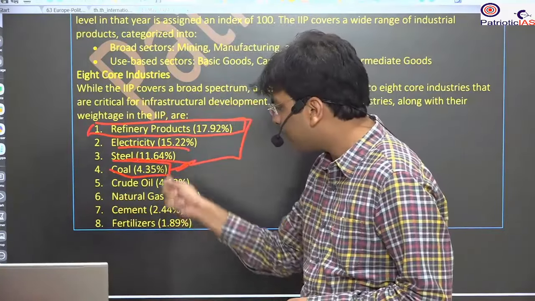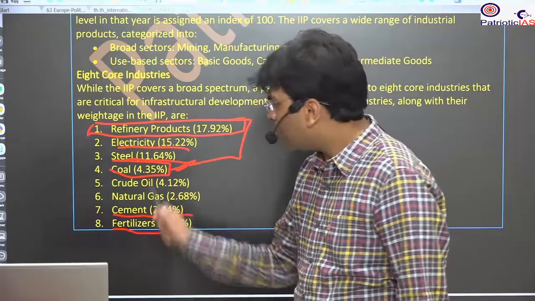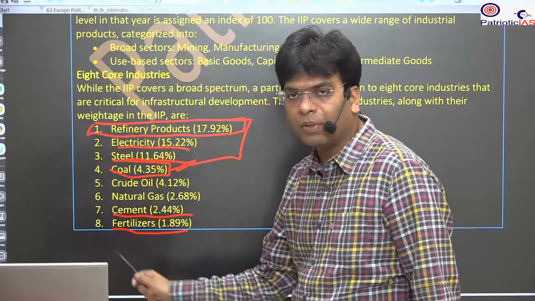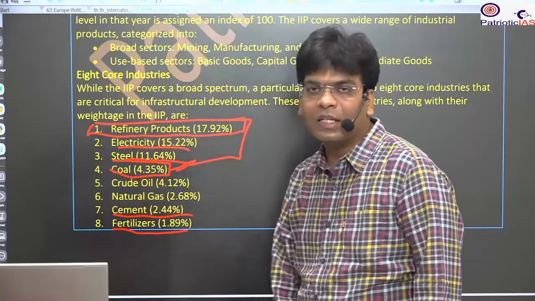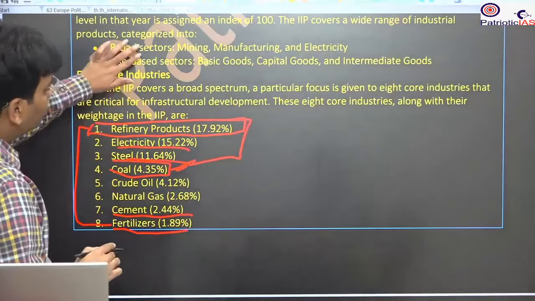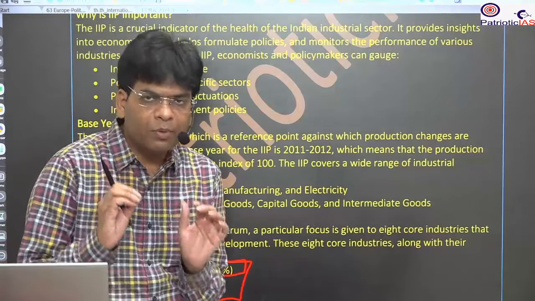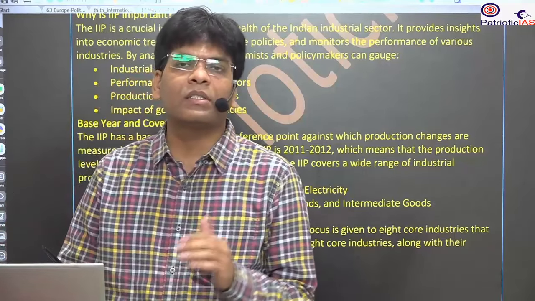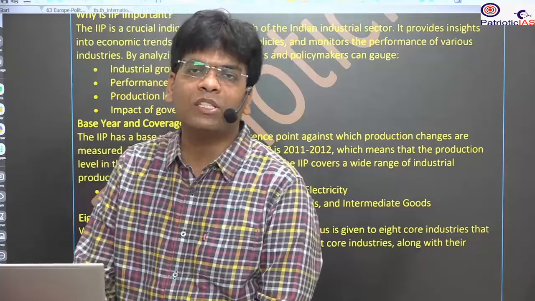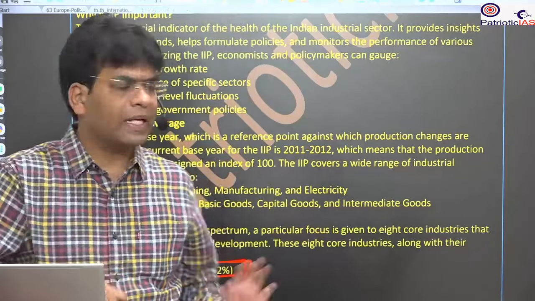Please remember all this. In the last, it is fertilizer, and then cement. So the last one and the first one you should remember: refinery products and fertilizers. 2 things you need to remember. So this is all from this news. You should remember all this. This index helps us in the formulation of good policy, and we can also monitor better with the help of this index.